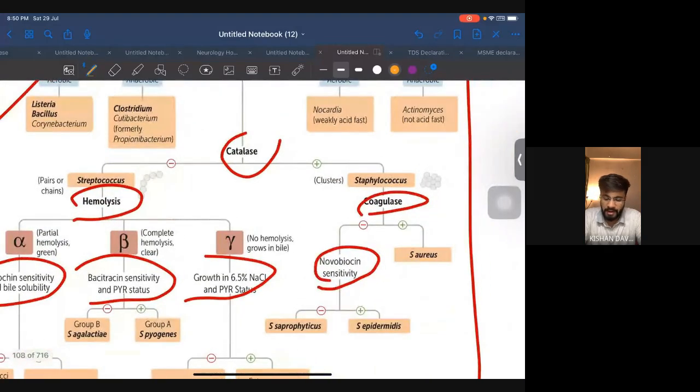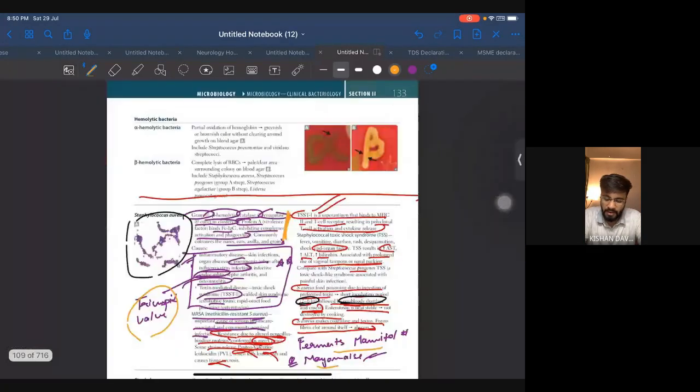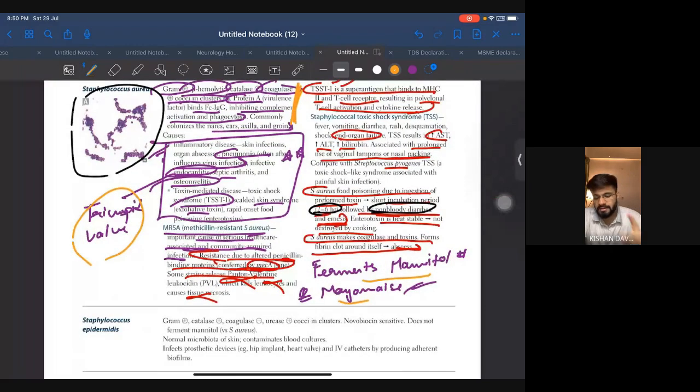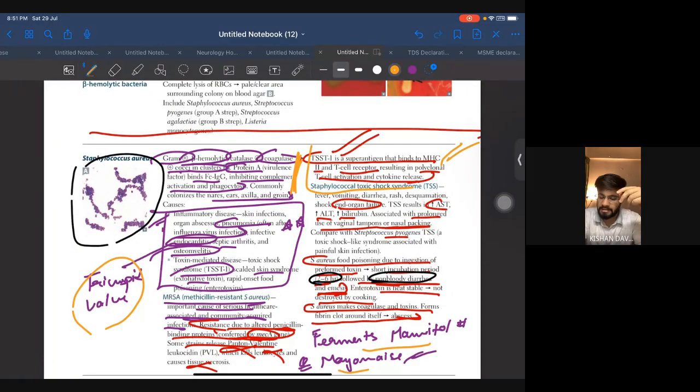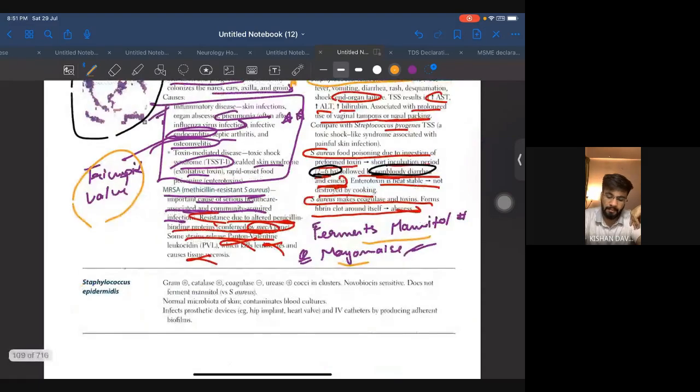So catalase positive, coagulase positive, Staph aureus. All right, I hope everything is clear over here. Just make sure there is non-bloody diarrhea and 2 to 6 hours is the incubation time. Even this is important. The TSST gene they will ask you. And MRSA is associated with the mecA gene and hospital-acquired infection. That's all for Staph aureus.